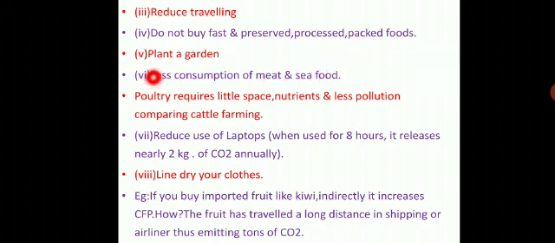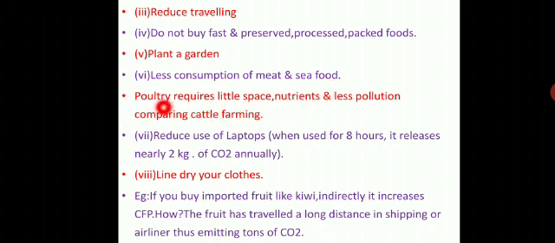Then plant a garden. Planting more trees with the help of our garden is called planting a garden. Then less consumption of meat and seafood. Especially we want to use vegetables and fruits, and we have to completely reduce the consumption of meat and seafoods.